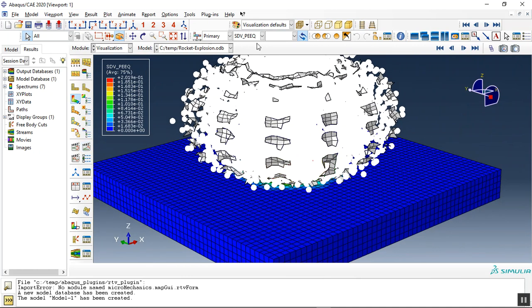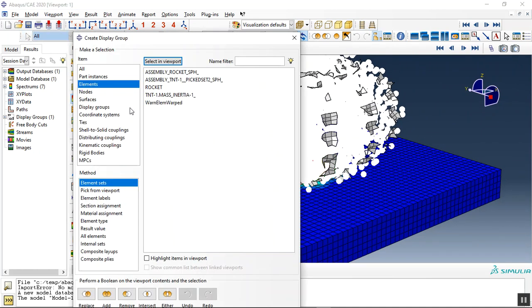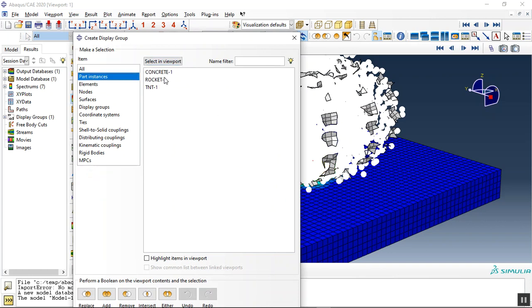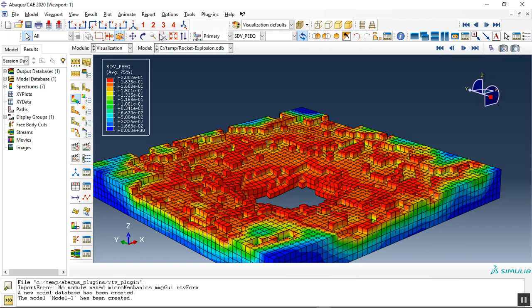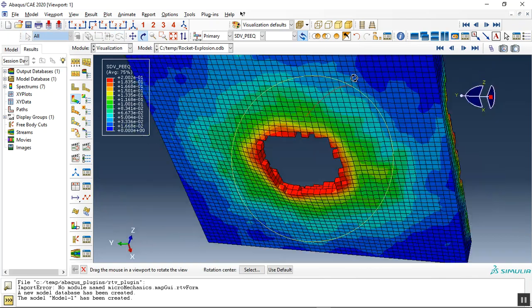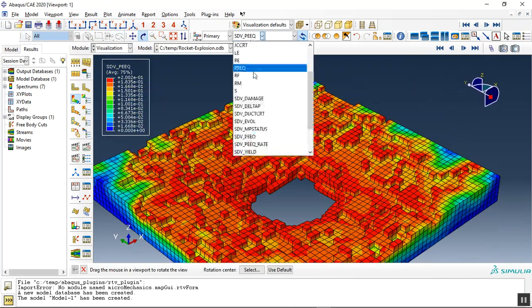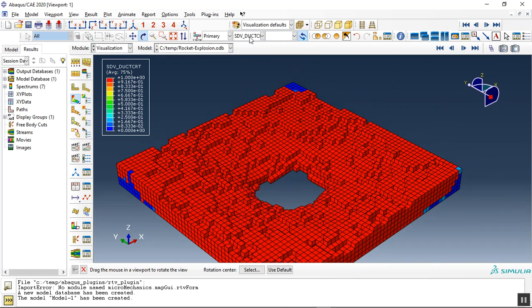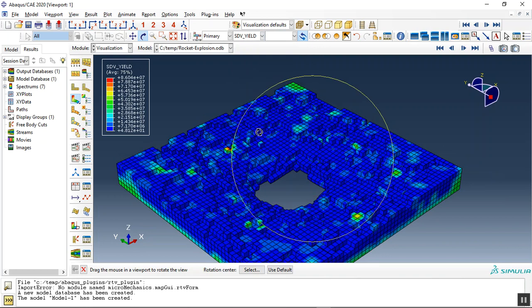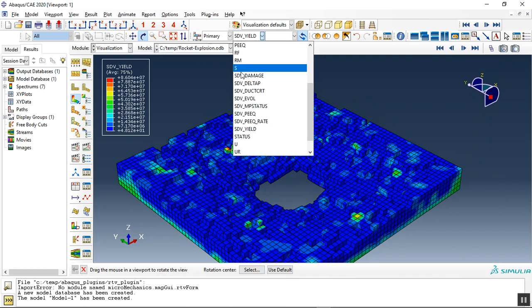You can see that we can replace, for instance, first the concrete to check the result for it. It is completely damaged. You can see the stress, the tactile damage criterion, the yield criterion, anything else.